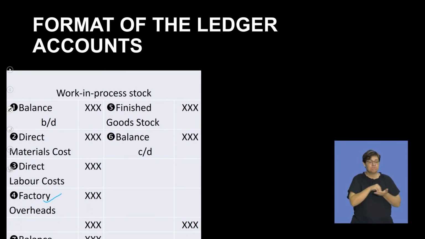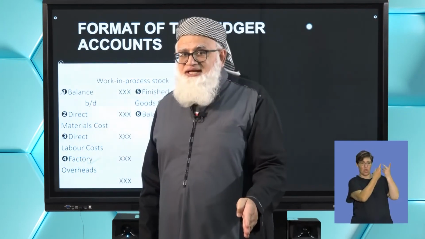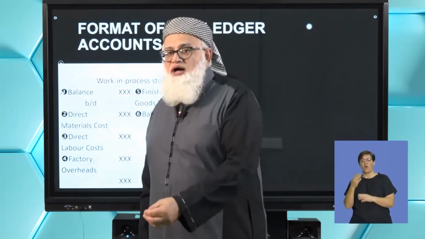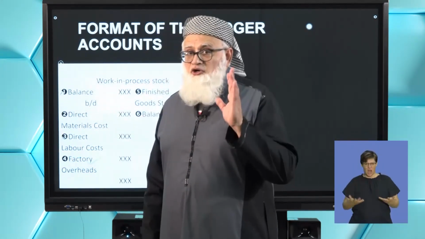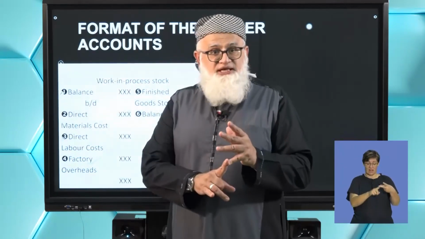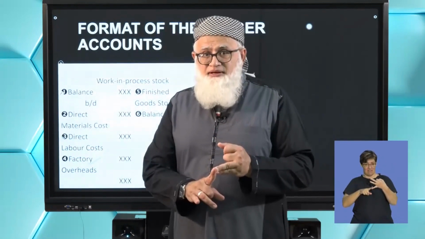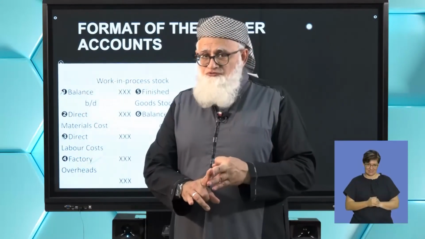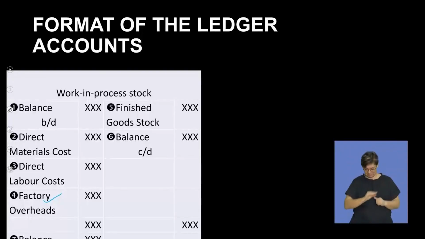So you've brought in now all three cost components that affect the manufacturing of a product from the various cost accounts into the work in process. Which are they? How do we remember them? Direct material, direct labor, and the factory overheads. Okay, so we've brought them into this account.